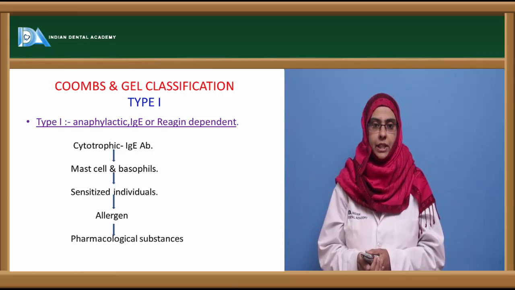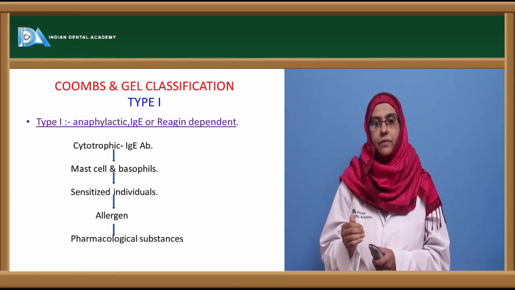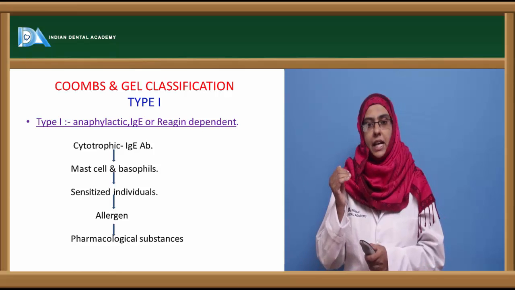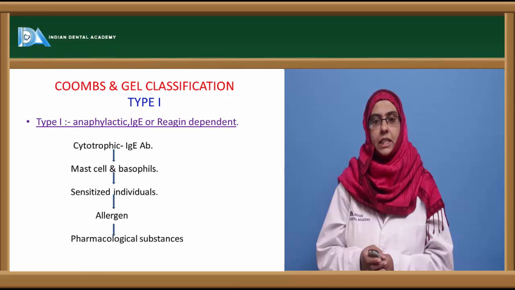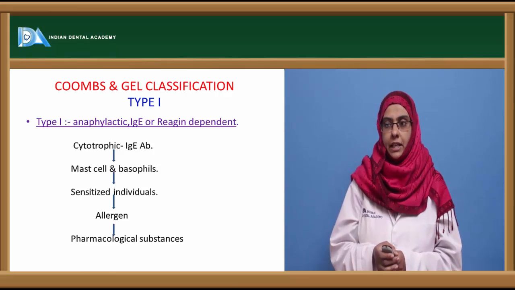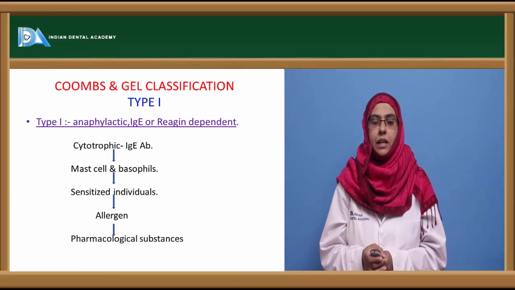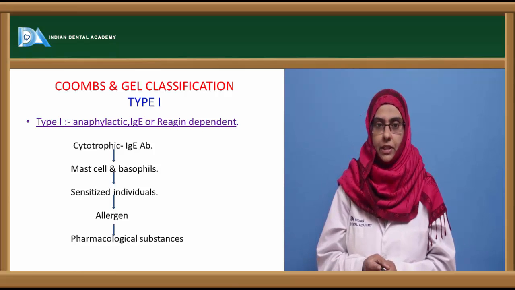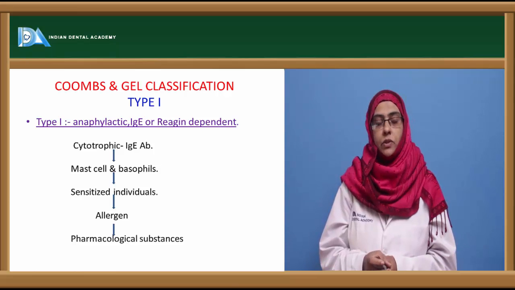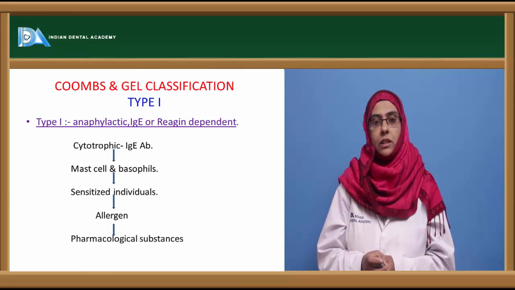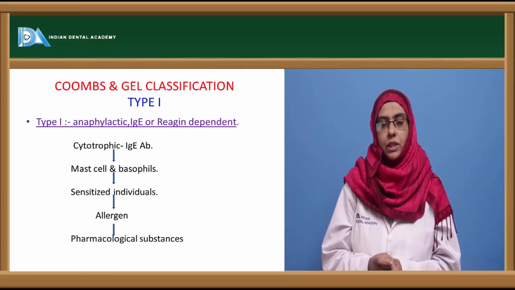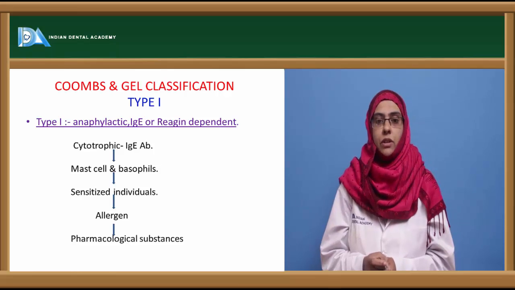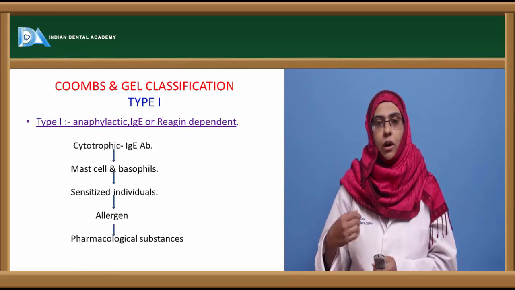hypersensitivity reactions usually take place. So here coming to type 1, as already discussed, it is an IgE mediated hypersensitivity reaction, and this IgE is also called a reaginic antibody, or reagin dependent type 1 hypersensitivity reaction. Now in a normal individual, the concentration or the level of IgE antibody is very low, but in a sensitized individual you can see there is an enhanced production of IgE antibody towards a common allergen.